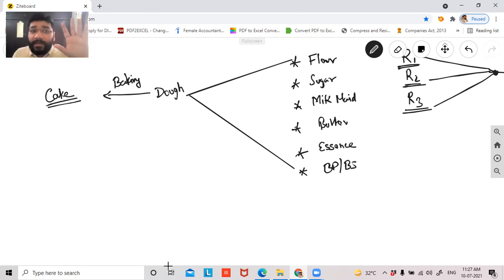Now tell me, guys, you said that this flour, sugar, milkmaid, butter, essence, all this has got individual independent identity before the process. Now, after putting into process, the final result when you get, can I say it is altogether a new product which has got its own identity, purpose, and relevance and usage? Yes or no? Tell me, guys, yes or no? Yes, sir. Everybody. Yes, sir.